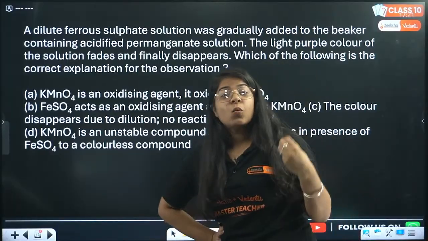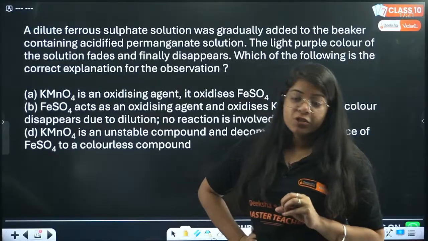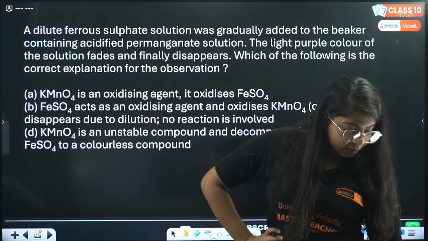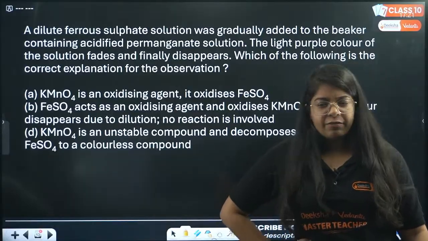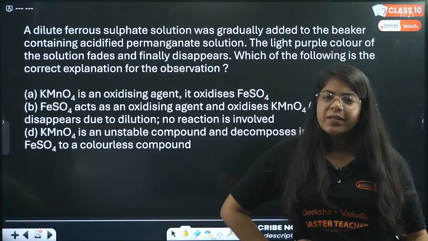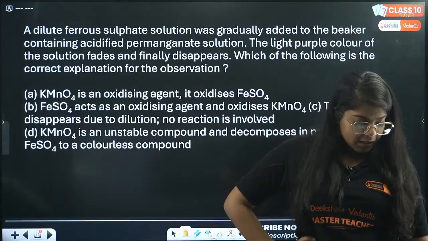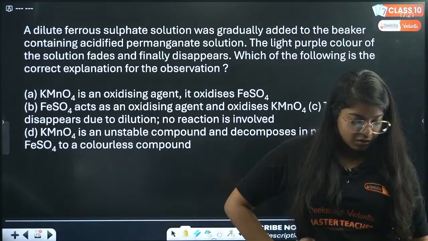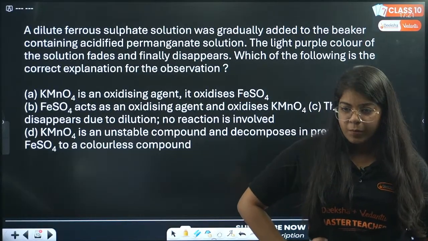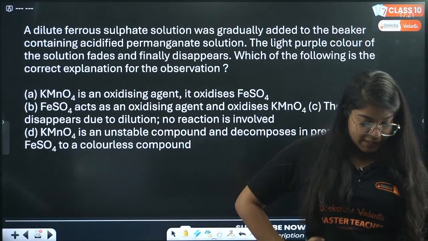What is a dilute ferrous sulfate solution, everyone? Let me know the chemical formula. FeSO4, Fe2SO4, Fe3SO4. What is ferrous sulfate? That's the thing where you will get confused. Come on. Okay, 4 you are saying.